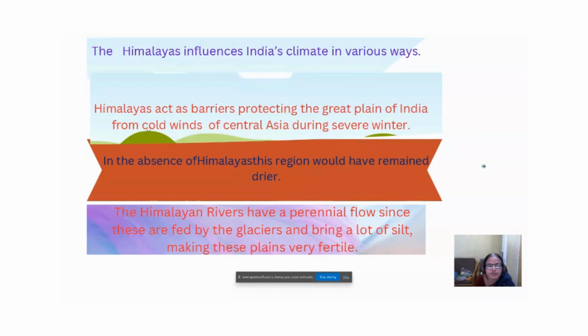Whereas South Indian rivers, they are rain fed. You will find water only in rainy season. Okay, so when they are flowing, they bring silt from mountains, and that is settled in northern plains. So northern plains are very fertile.